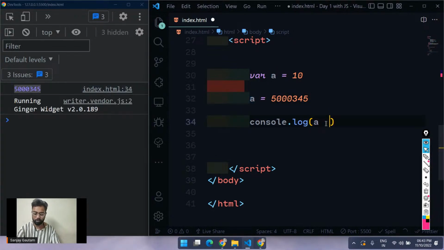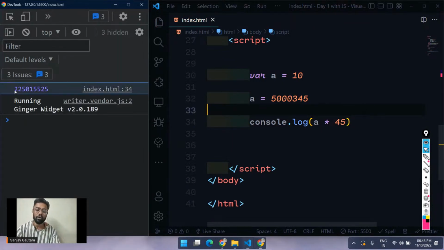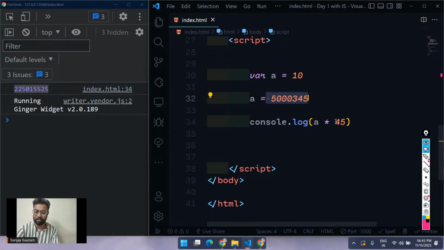And we can perform some operations like multiplication. So like the value of a multiplied by 45, and we are going to get this number. I don't know if it is correct or not, but I'm going to trust JavaScript that this number is correct. Let's just go with the division.